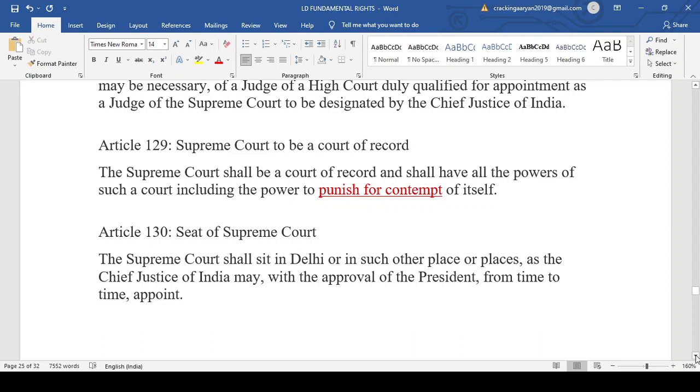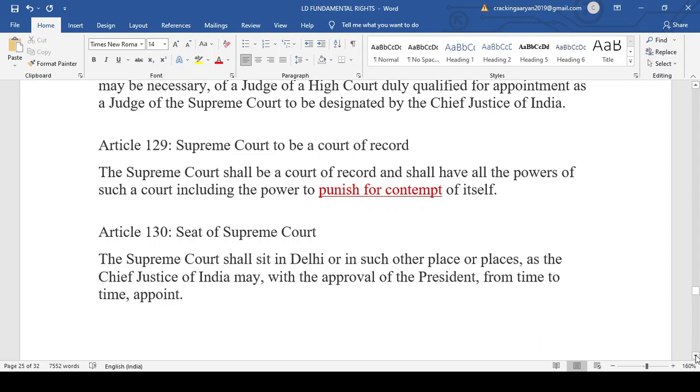A contempt of court was initiated against Prashant Bhushan, and his image was very badly tarnished by just putting a cost of rupees 1. So it was very bad for Prashant Bhushan. You must see that Prashant Bhushan is always trending on Twitter and everywhere, every time, for political issues or for judges' issues, for Supreme Court issues. So Article 129 states that the Supreme Court will be a court of record and shall have all the powers of such a court, including the power to punish for contempt of itself.